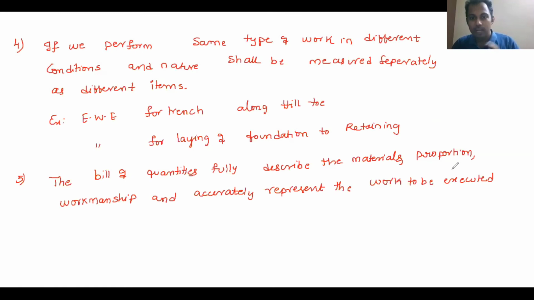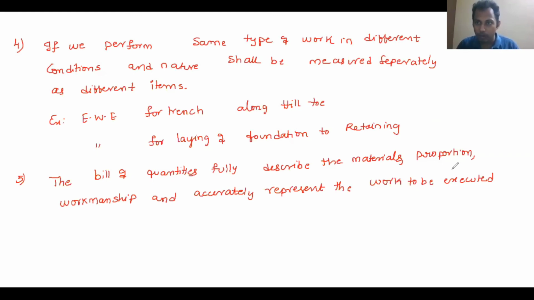And now it should describe the materials. Laying of PCC M20, 20 mm down aggregate. It describes the item name, with 20 mm down aggregate. That means I am specifying the material there.